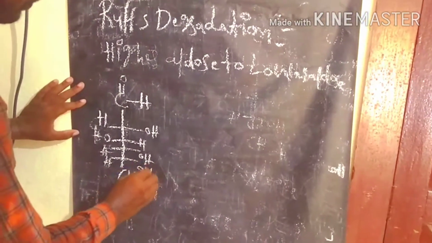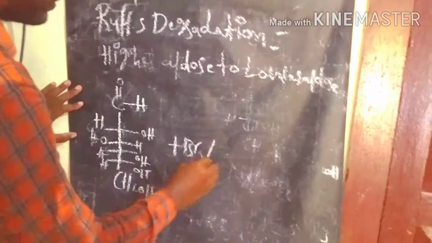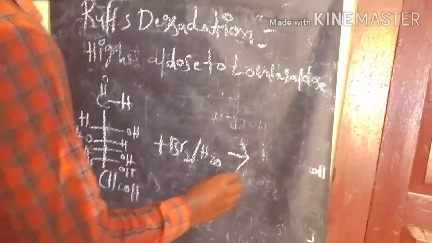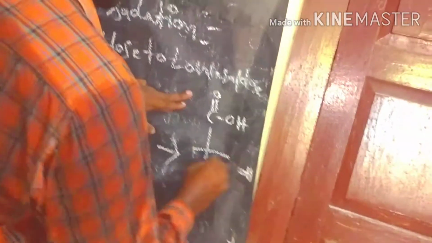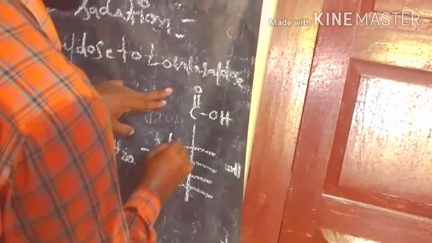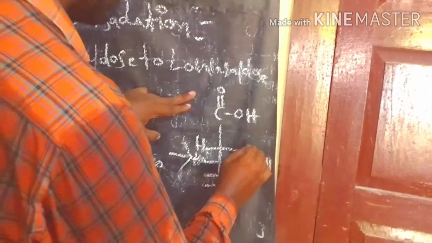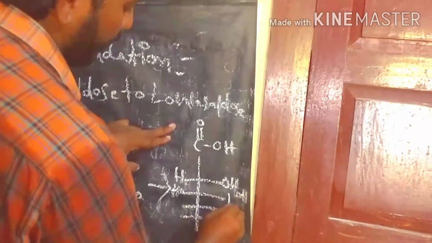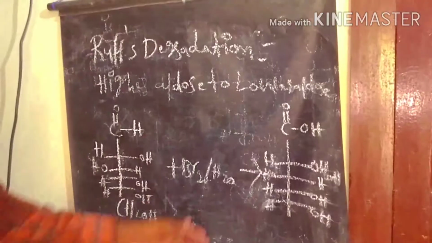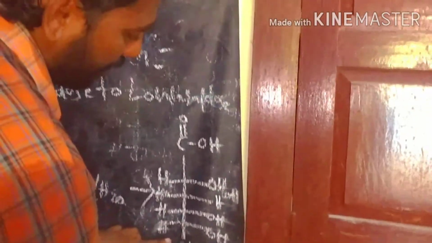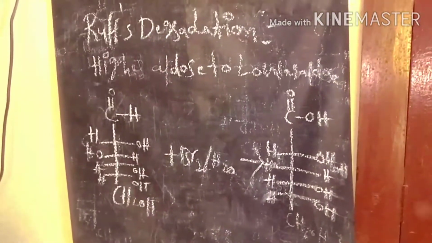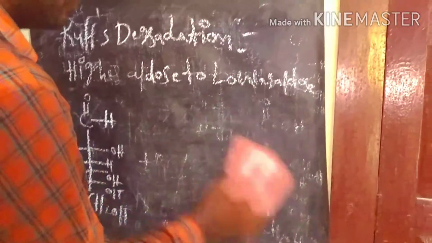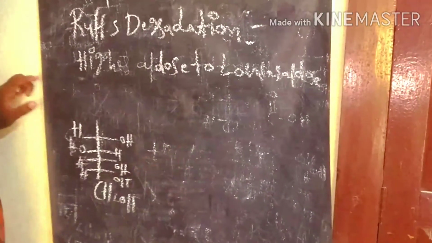So this is glucose reacting with bromine water. We get gluconic acid. The aldehyde is converting into a carboxylic acid. This way glucose is converted into gluconic acid by reaction with bromine water. So after we get gluconic acid, we write it here, and then react it with